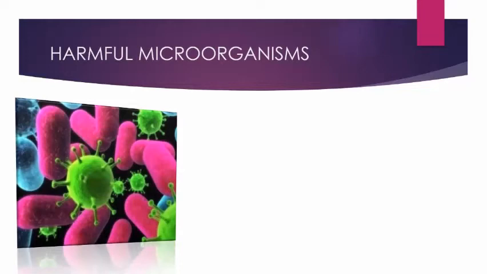Pathogens enter our body through the air we breathe, the water we drink, or food we eat. They can also get transmitted by direct contact with an infected person or carried by an animal. Microbial diseases that can spread from an infected person to a healthy person through air, food, water, or some physical contact are called communicable diseases. Examples of such diseases are cholera, common cold, chickenpox, and tuberculosis.